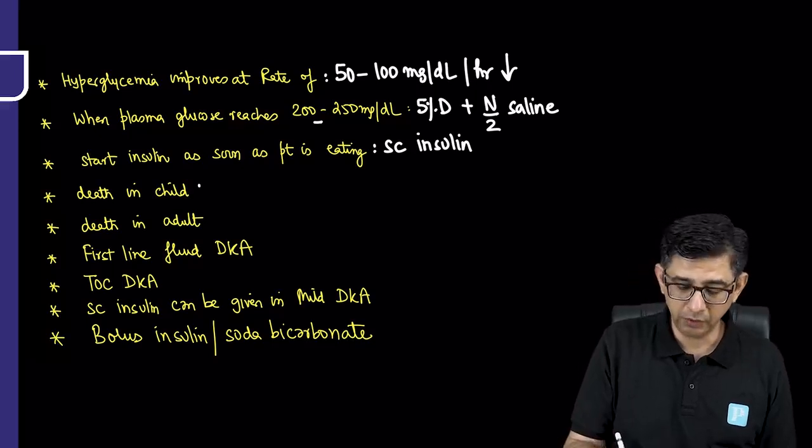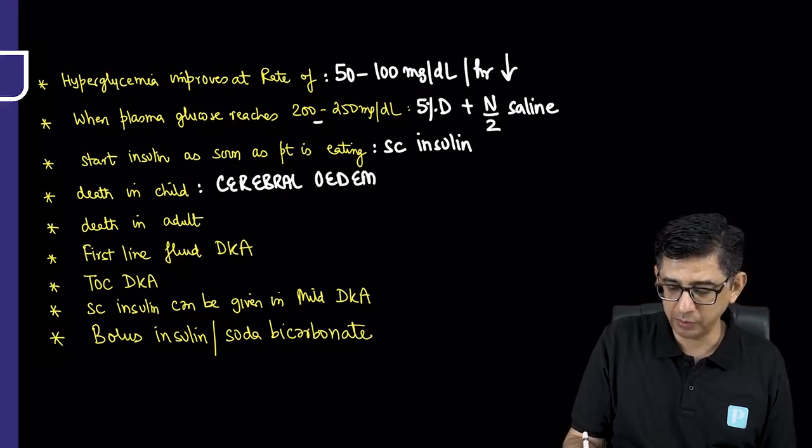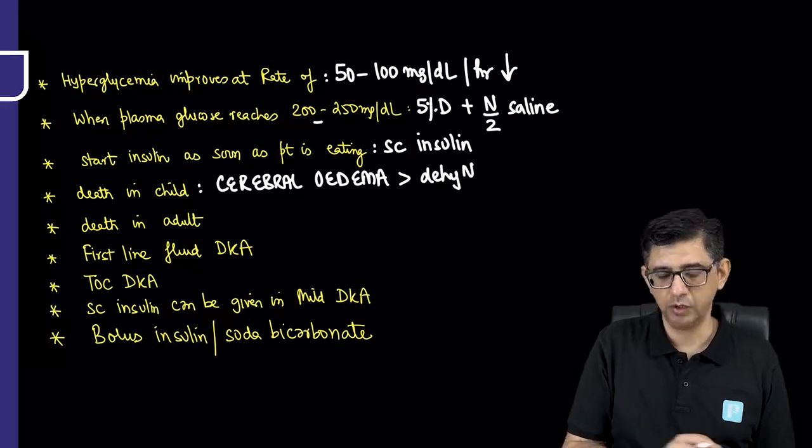As far as the leading cause of death in a child is concerned, in OPKI it is given as the leading cause of death in diabetic ketoacidosis is cerebral edema. And after cerebral edema, he does talk about another reason for death that can be dehydration, but that would happen only in those situations where the IV fluid correction has not been given.